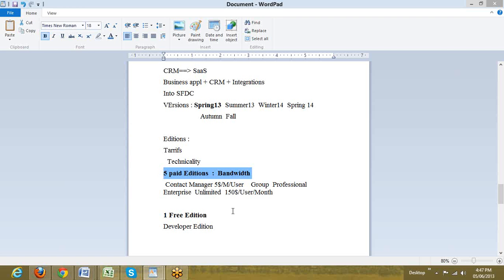So now let us come to the business aspect of it. Who works with the 5 paid editions and who is going to work with the free edition? Let us take an example of Reebok. Reebok wants to build some apps. Let us put it very simple. They require a CRM. Reebok wants a CRM. Yes, Harish.